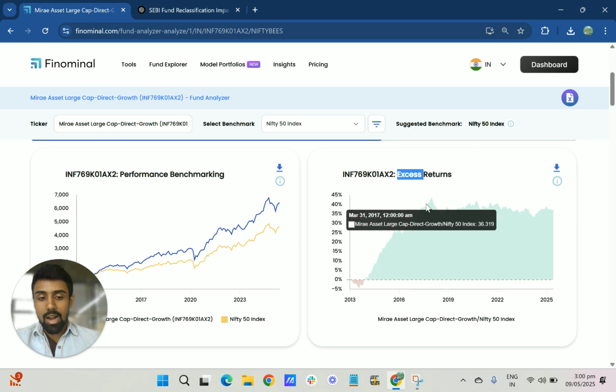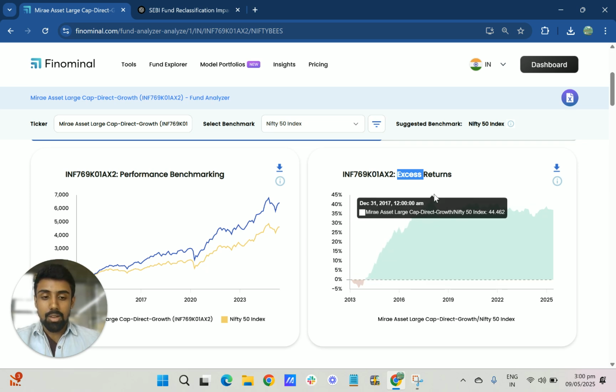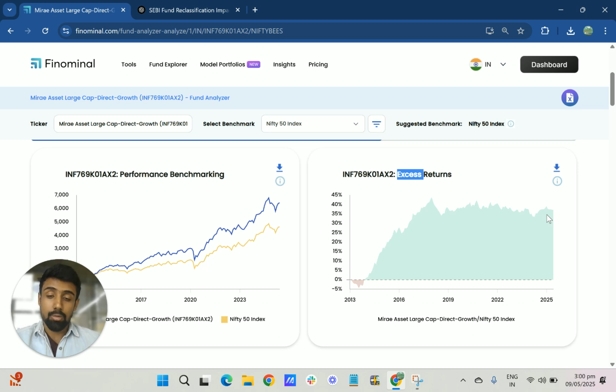You can see that until December of 2017, or almost the start of 2018, it's just going up and up and up compared to Nifty 50. Then suddenly it just stays flat, meaning it is just following or even underperforming Nifty 50.